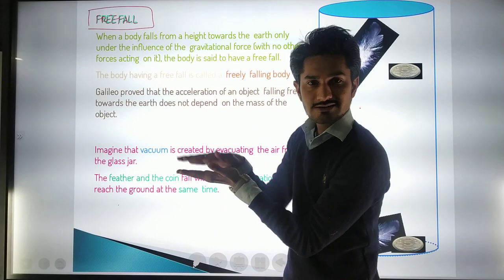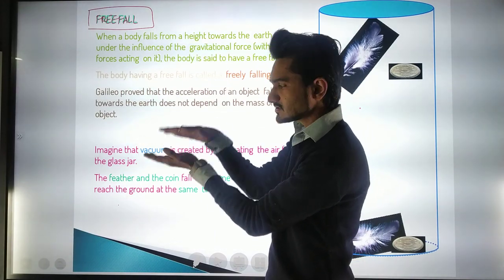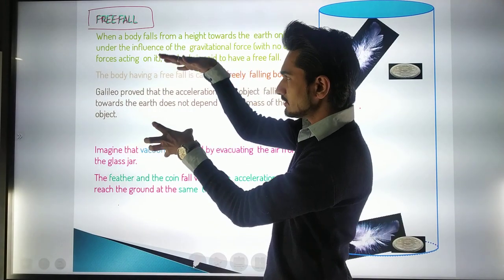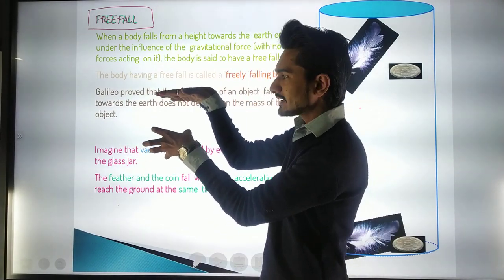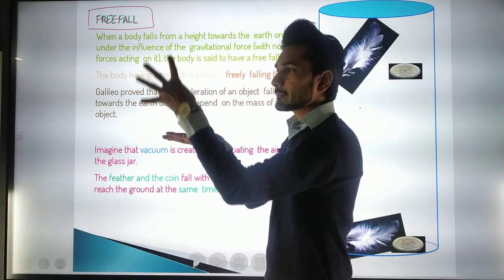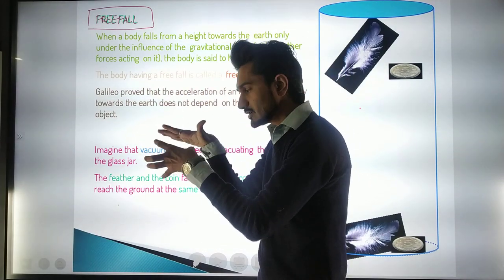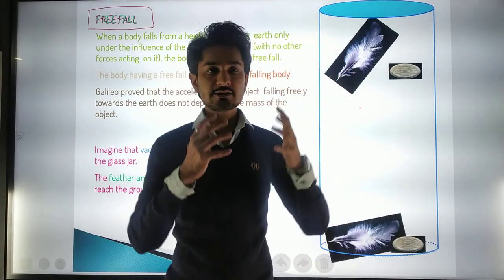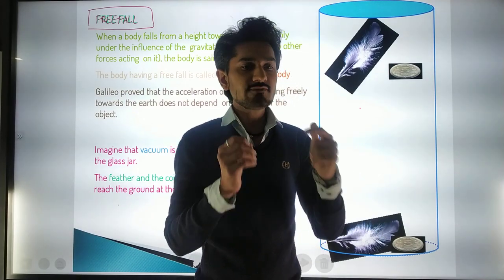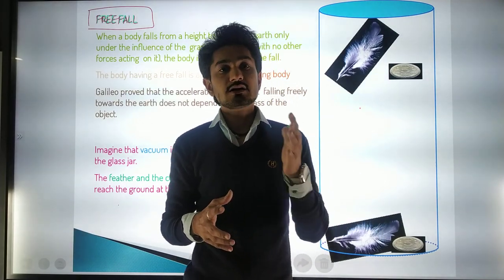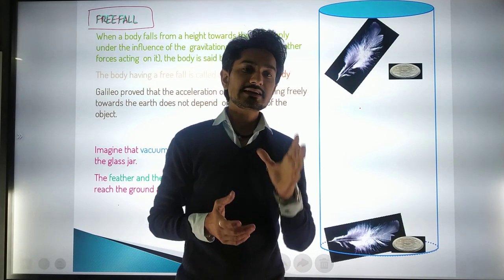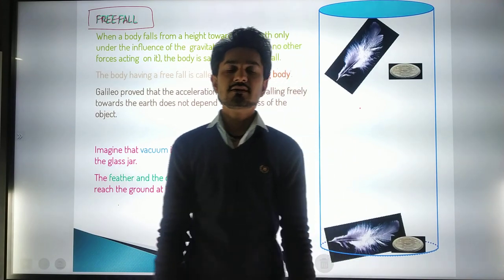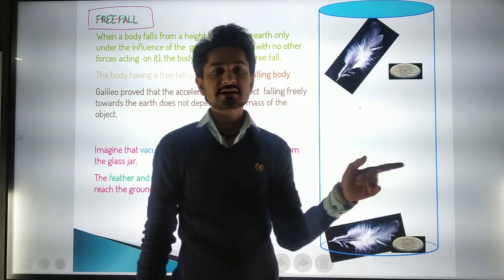The thing is that whenever you are reaching the surface of the earth, we are experiencing an acceleration because of gravity. And whenever you are much closer to the earth, you are experiencing much more acceleration because of what? Because of gravity. So gravity is directly related to our free-falling bodies and their acceleration. So we can say that acceleration depends fully on gravity. It also depends on the mass.